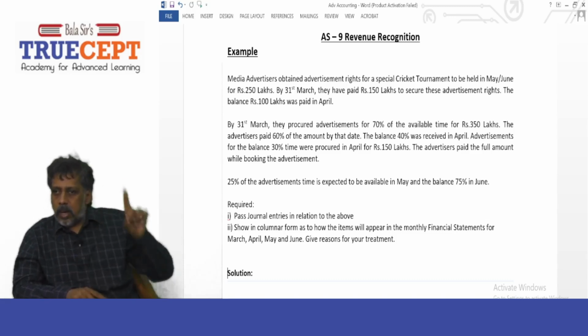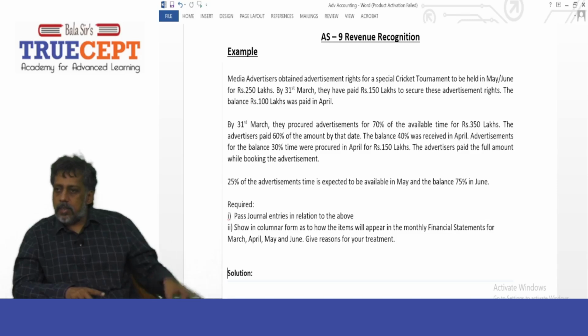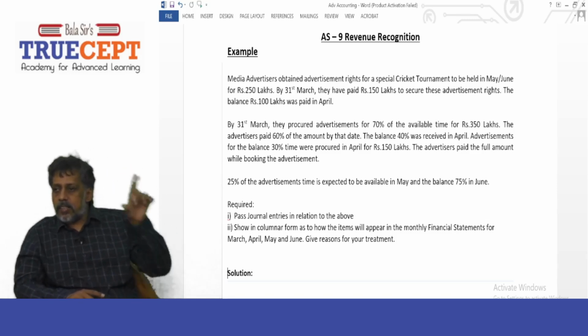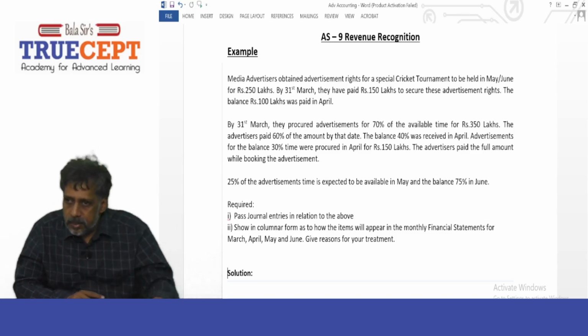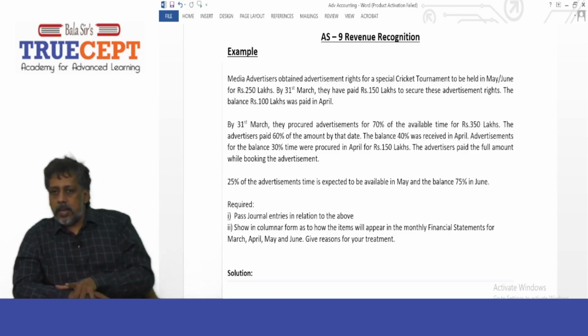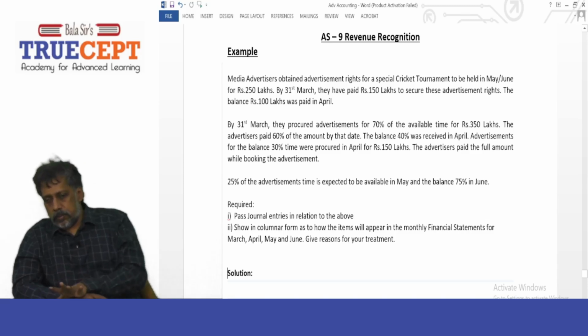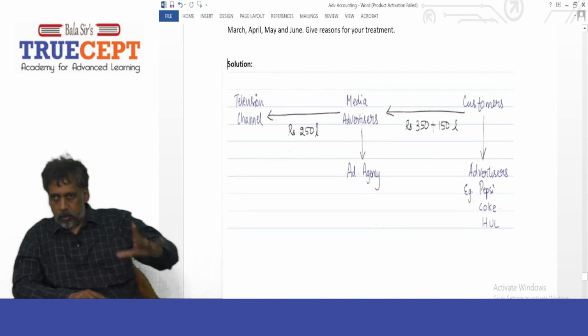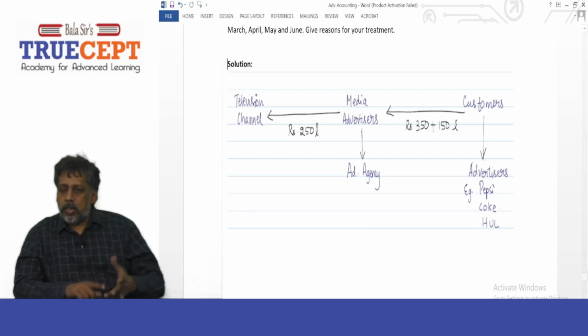Yes. Because that is accrual. What is the accrual concept? Recognize revenue when earned, and recognize cost when incurred. Therefore, remember, you are supposed to match the 250 lakh that you paid to me against the income recognized in the months of May and June. Now, having this very, very clear in your mind, with no clutter, we shall walk into the solution.